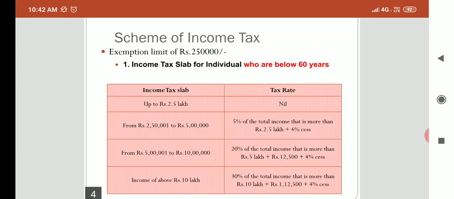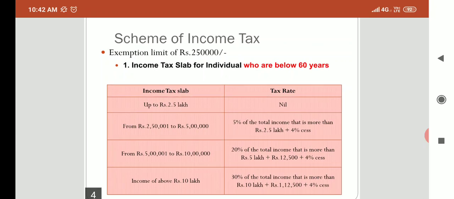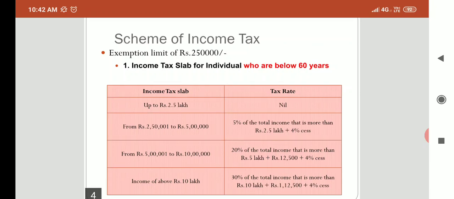It means it would be a completely tax-free income. If you earn rupees 2,50,000, you will not pay a single penny to the income tax department in the form of income tax. So that is the scheme of income tax, wherein the exemption limit of rupees 2,50,000 has been declared by the government. Now we will understand the slab rate, that is the methods of assessing the tax. The method which we are going to understand and discuss now is the slab method.